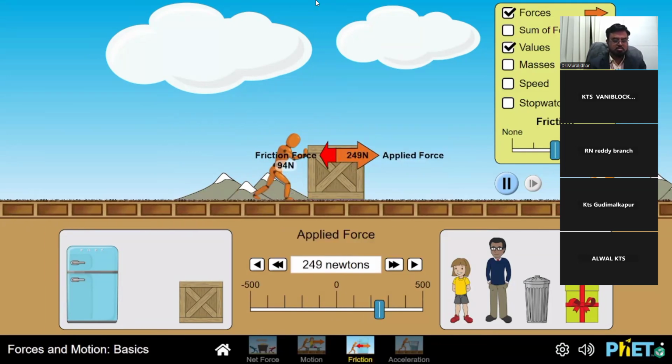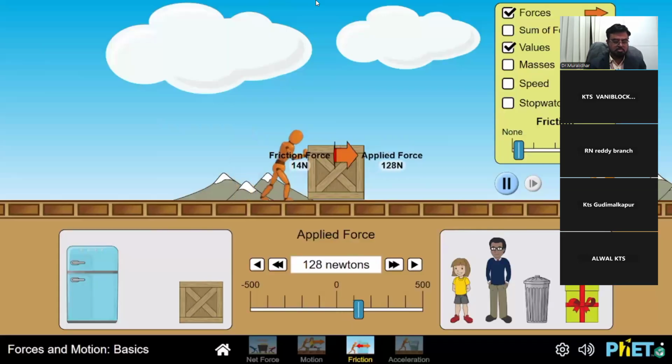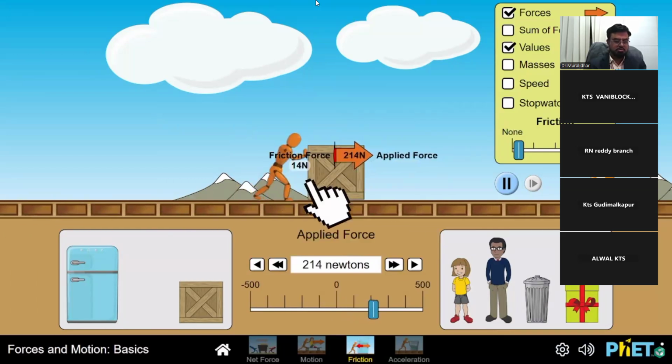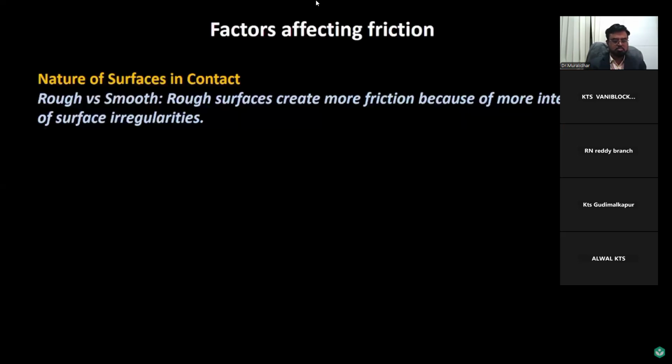Now what would happen if I make the surface smooth? Will the friction force increase or decrease? In this case, the surface is very smooth. Let's see what effect it has on the frictional force. Now you can see the frictional force is only 14 Newton. So we can say that as the roughness of the surface increases, the frictional force also increases. We can conclude that rough surfaces create more friction because of more interlocking of surface irregularities.